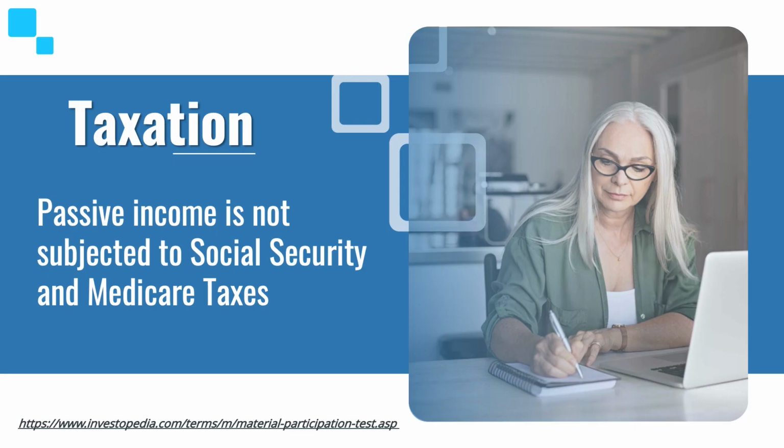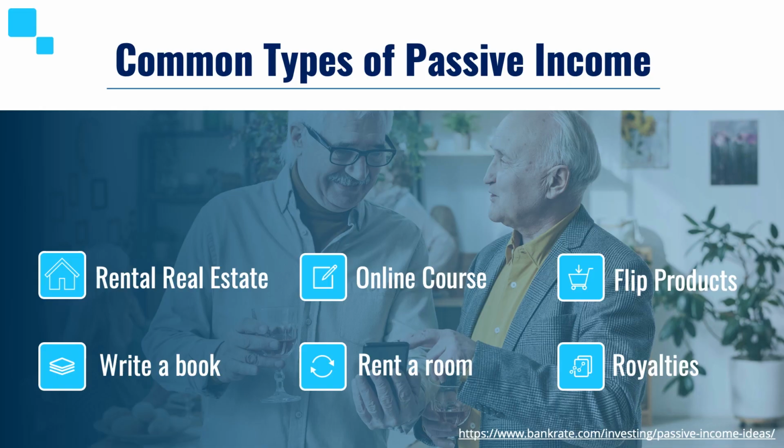Passive income is taxed at ordinary income rates, but is not subjected to Social Security and Medicare taxes, which could be very beneficial for your overall plan. So, what are the most common types of passive income? These sources include rental real estate, royalties, online courses that you've created, online ebooks you've created, renting out a room or personal property, which are all great ways to supplement and create that passive income.